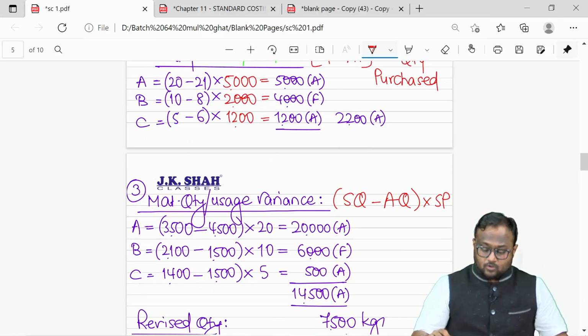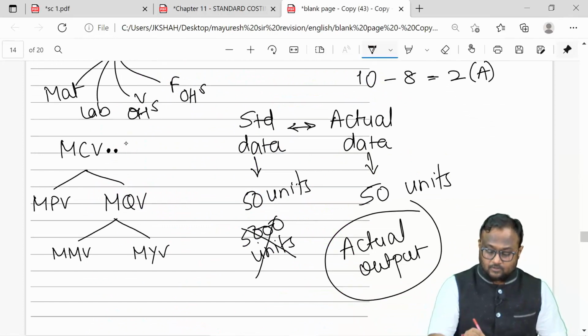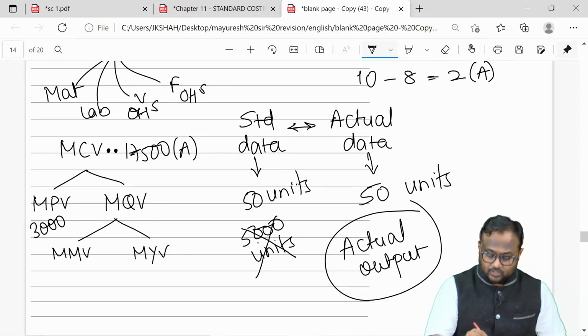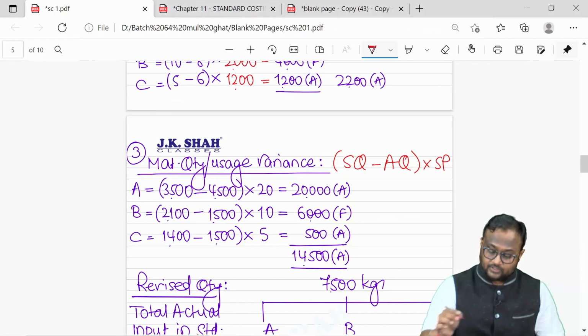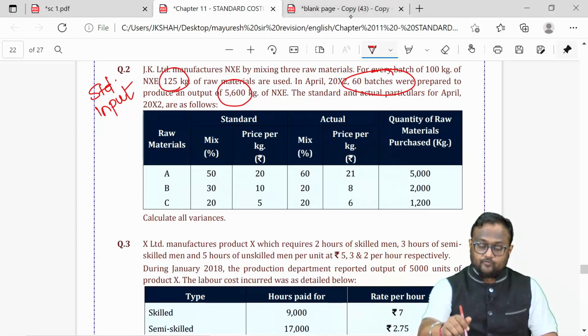Now, we might have got this 17,500 adverse, 3,000 adverse, naturally this is 14,500 adverse, and that tallies. But then I always need to find out the root level cause.